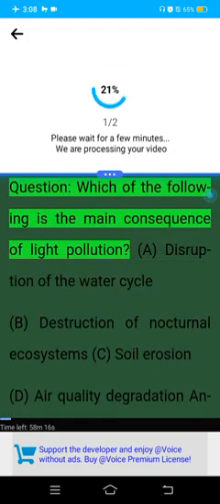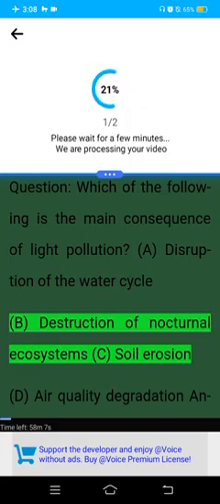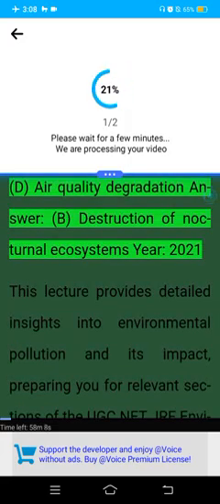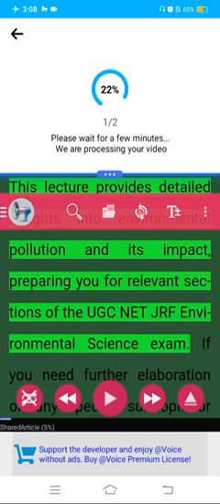Question: Which of the following is the main consequence of light pollution? A. Disruption of the water cycle. B. Destruction of nocturnal ecosystems. C. Soil erosion. D. Air quality degradation. Answer: B. Destruction of nocturnal ecosystems. Year 2021. This lecture provides detailed insights into environmental pollution and its impact.